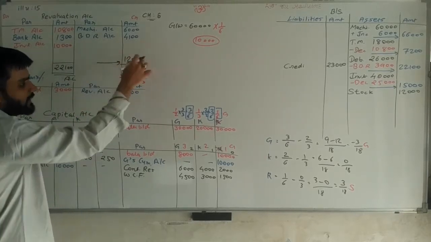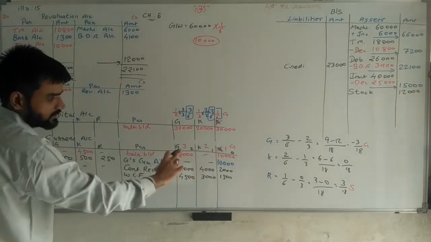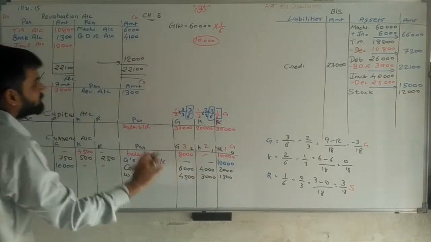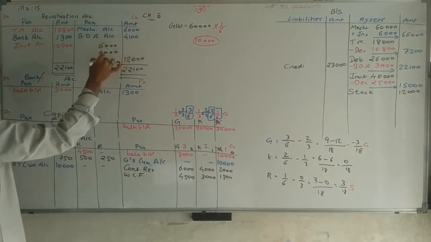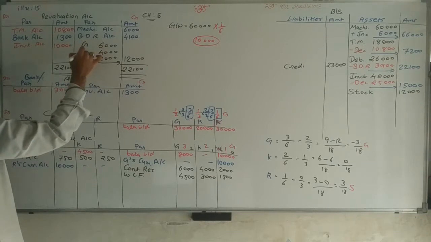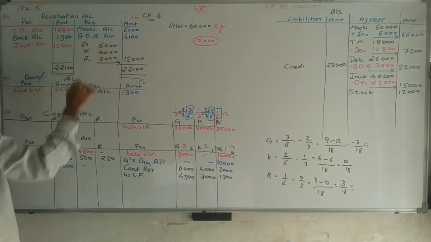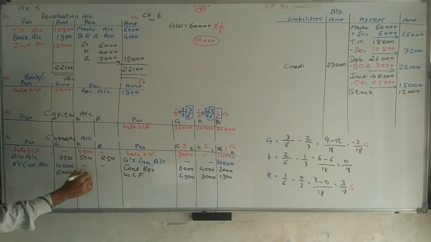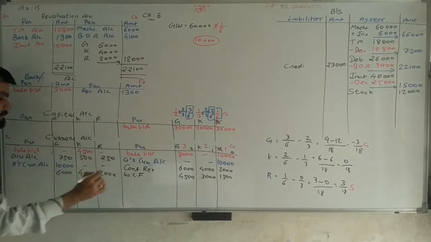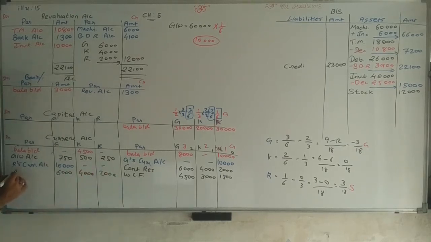Now this 12,000 we are distributing among the partners G, K, R in 3 to 2 to 1 ratio. So 6,000, 4,000, 2,000. Cross transfer here 6,000, 4,000, 2,000 and the name revaluation account. In bracket I can write loss if you need to, otherwise no worry about it.